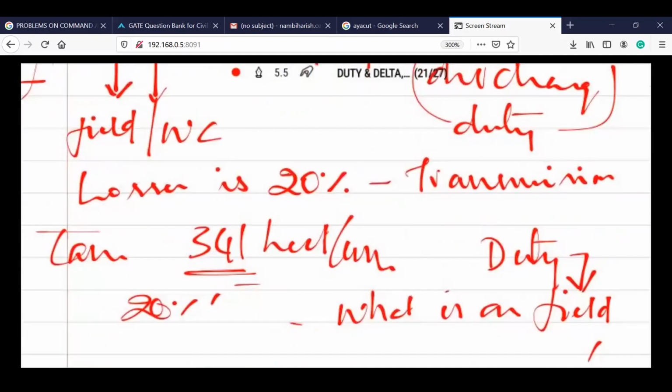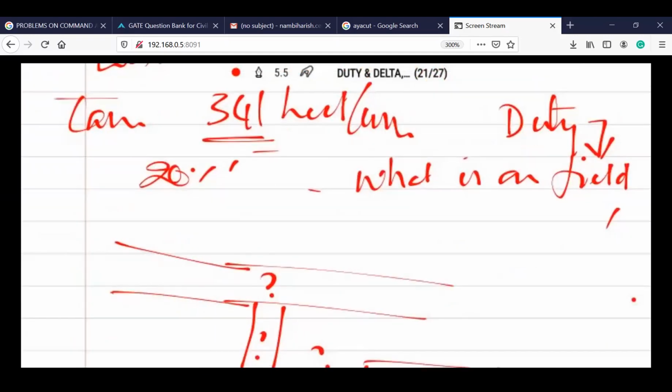So now we calculated that duty by considering the 20% losses. So that is for today's class.